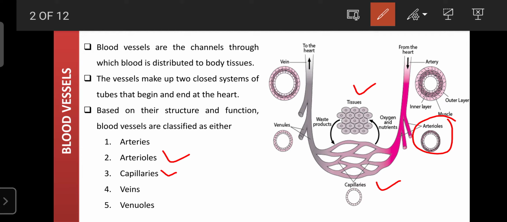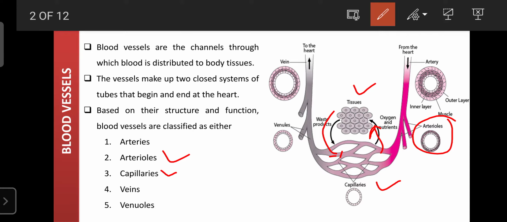Due to the mesh-like vasculature, they easily give nutrition along with oxygen to the cells, and they can also gain the waste material or carbon dioxide from the cells. So that's why, regarding function, the capillaries are involved in the transportation of both types of blood, the deoxygenated as well as the oxygenated. These are smaller in diameter or size. They originate from the arteries and enter into the venules.